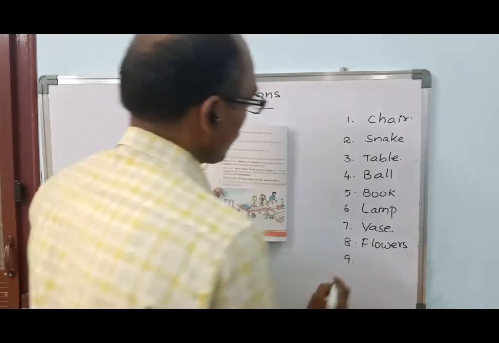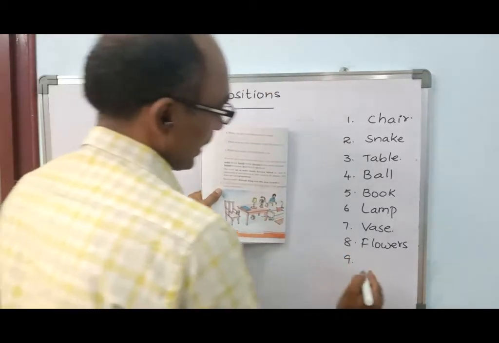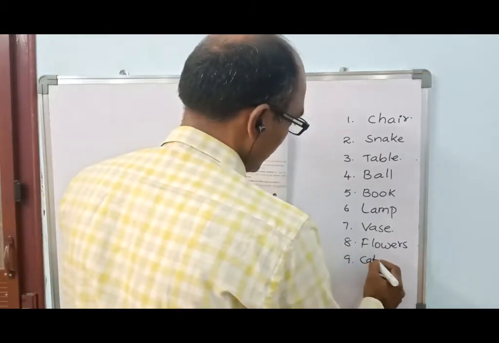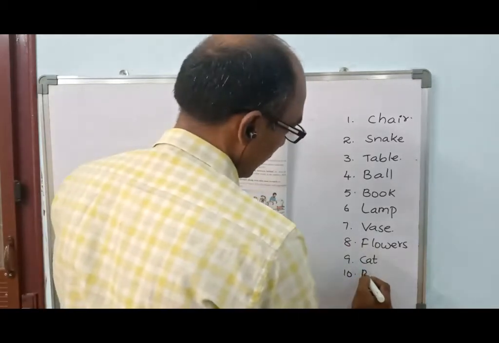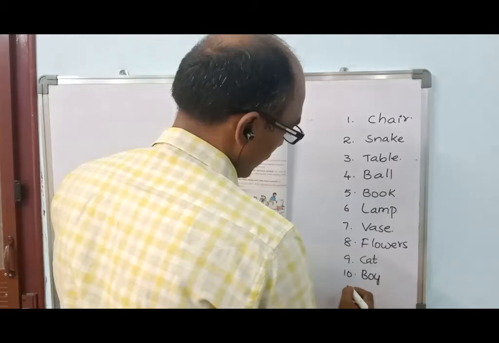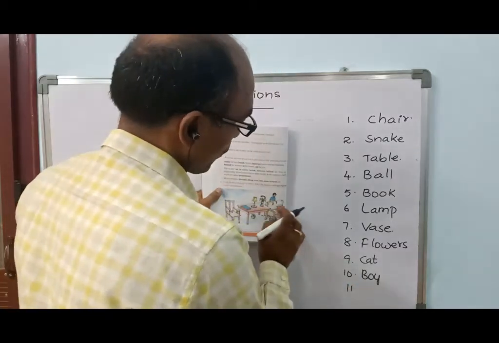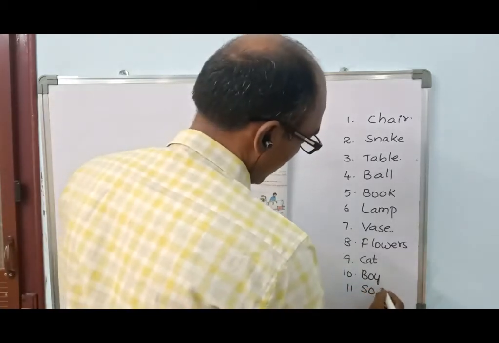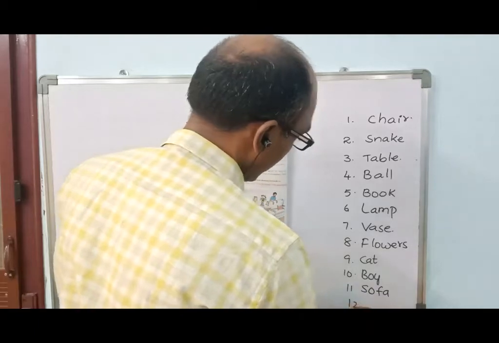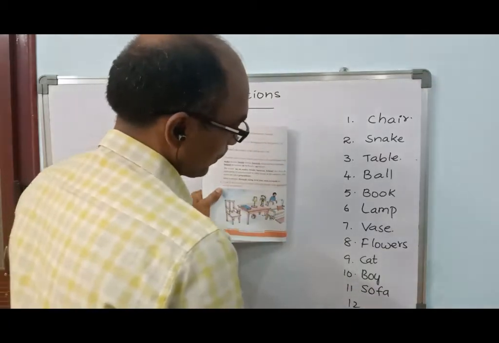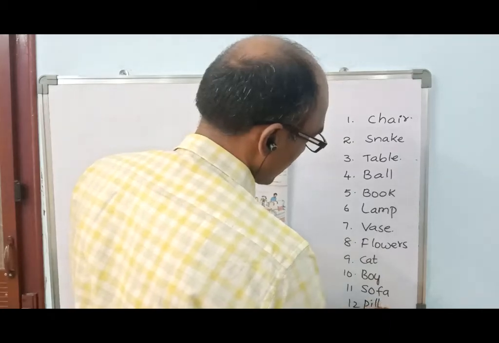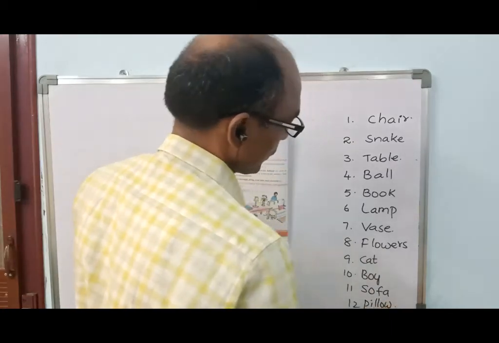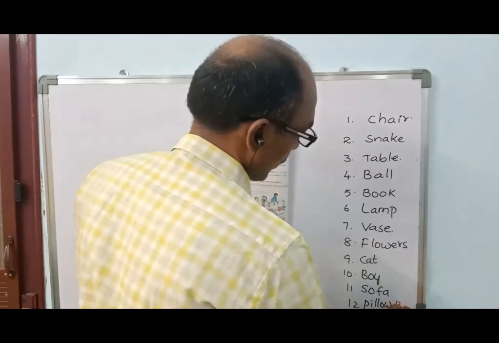Flowers. And what else you can see? Cat is there. What else? Cat. Boy is there. And then this is a sofa. Sofa is there. And finally, you can see a pillow. And you can see a mat too. Okay, 13th one, mat.